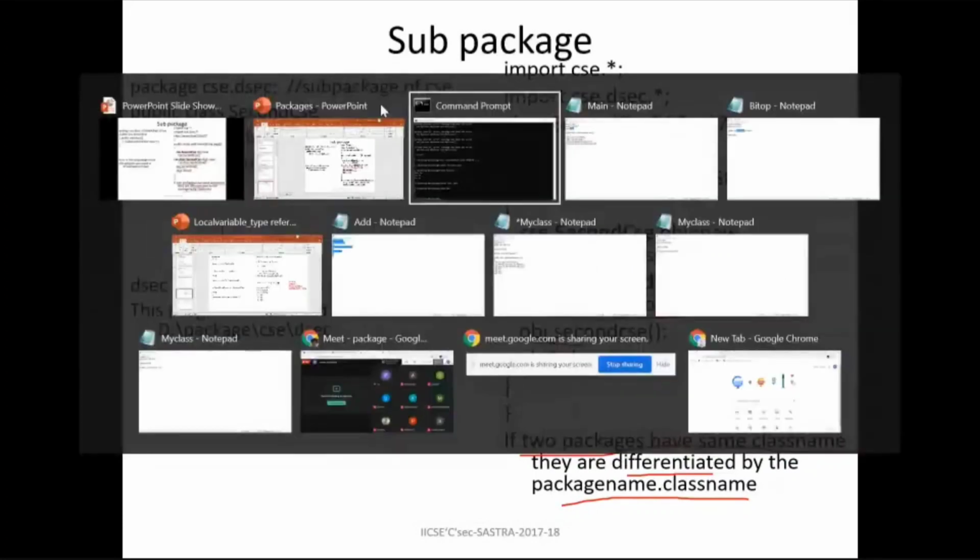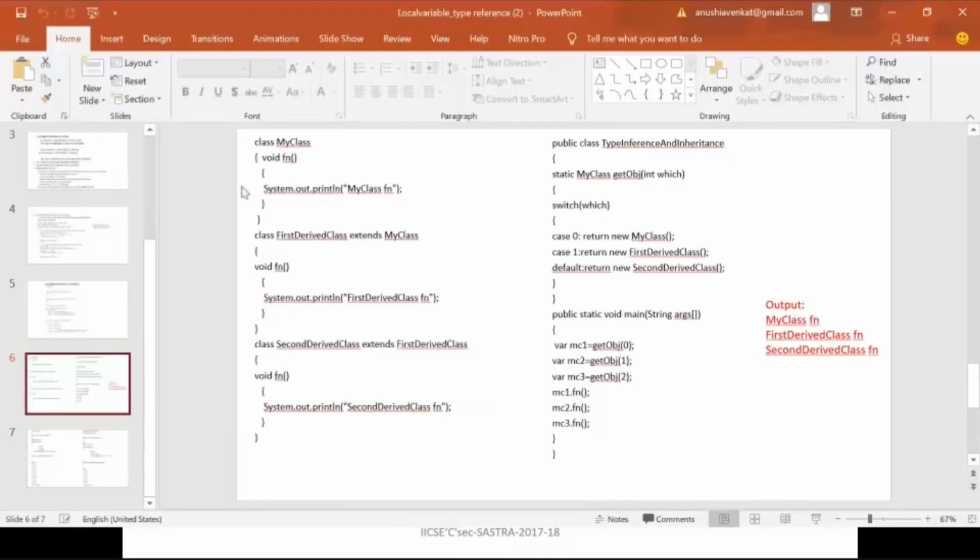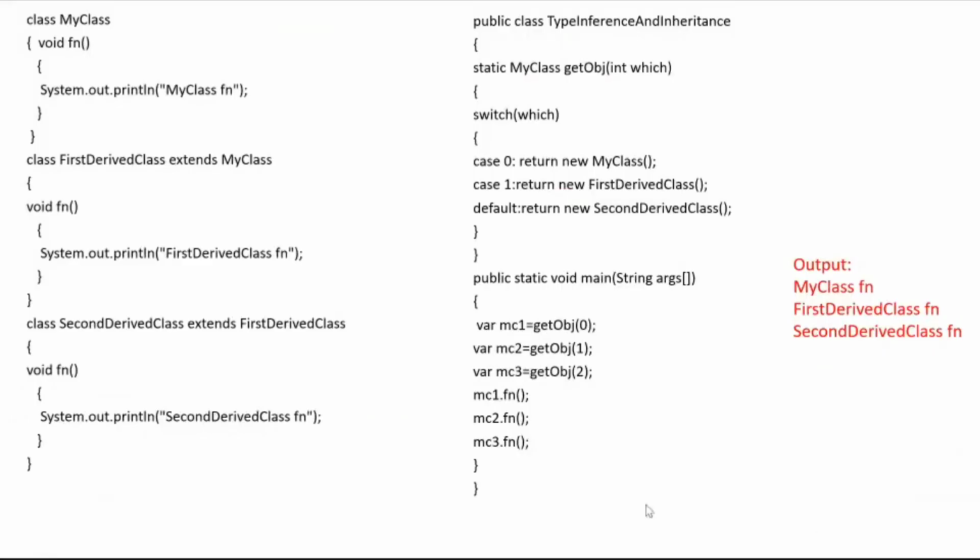And one more thing, in inheritance, I forgot to tell one thing. We have used the where concept. Is the screen visible? Yes, ma'am. Here I have used where, and here I am calling one function. This function will return one data type, so this where is going to act as that data type. Here also I am calling one function that will return one data type, so this where is going to act as that data type. Understood? Actually, I forgot to tell this concept in inheritance. I will explain line by line.